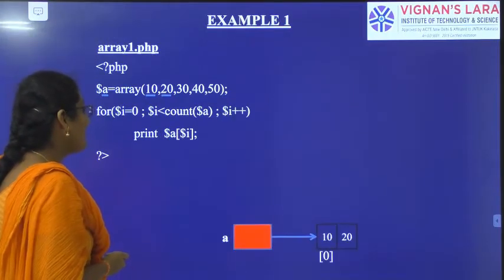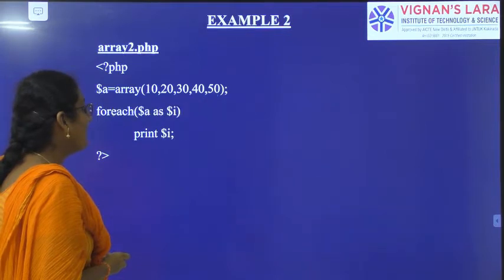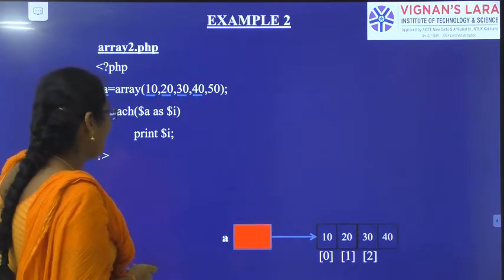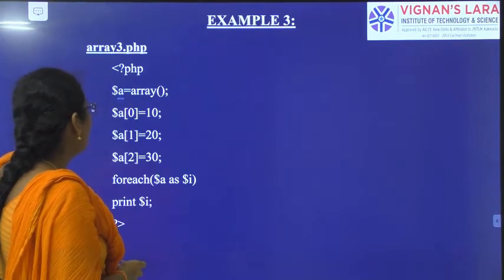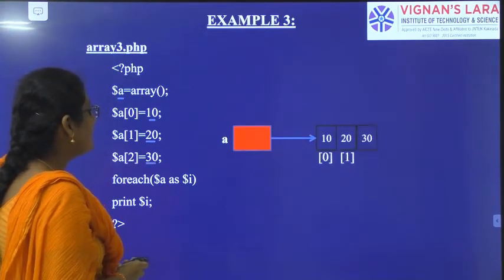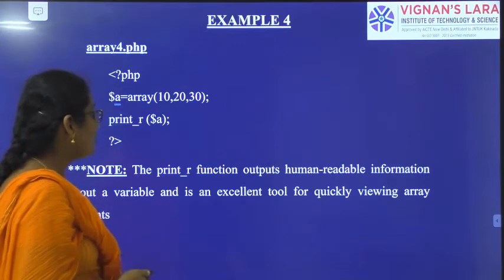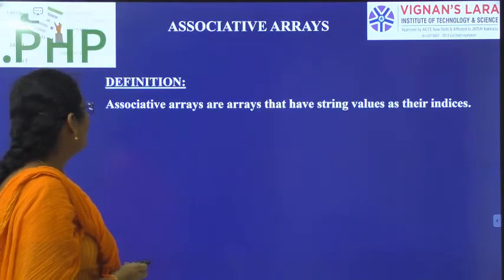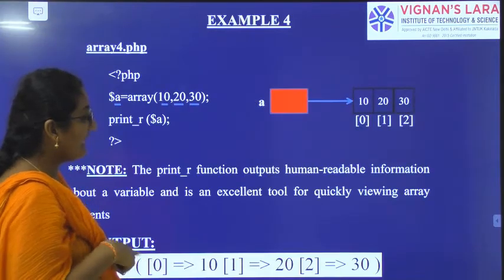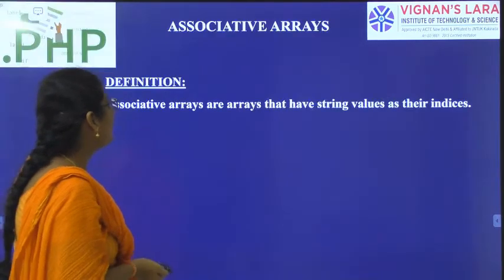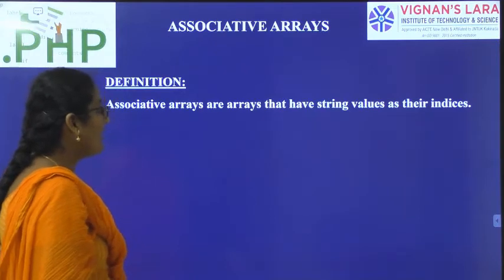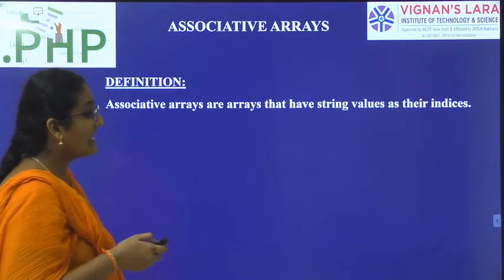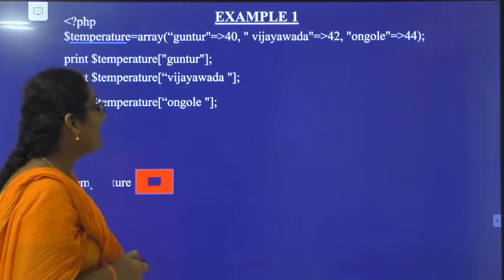Then different examples we have seen for arrays using the foreach loop and using the function R. When we are using the function R, we will get a different specified output. Next one is associative arrays. The specialty of associative arrays is that we will have the array indices as strings.